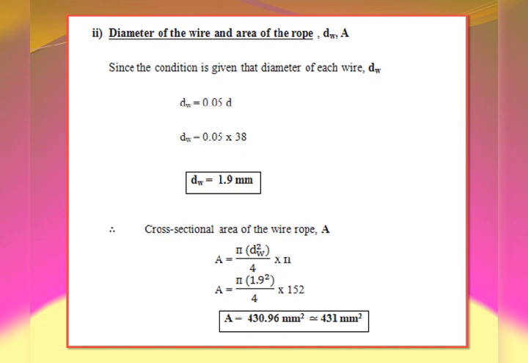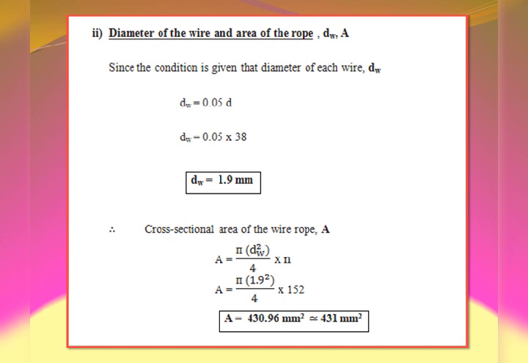Now, the required minimum dimensions: in that, the diameter of the wire and the area of the rope, dw as well as A, we are supposed to find. Since the condition is given that the diameter of each wire dw is equal to 0.05 d, dw is equal to 0.05 into 38. The diameter of the wire rope he has given is 38. So we are getting the value of the diameter of the wire dw is equal to 1.9 mm.